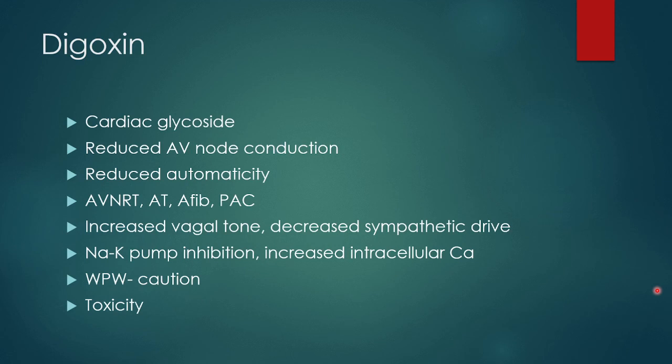For toxicity, the medication first of all should be discontinued and electrolytes should be corrected. If an atrial or ventricular arrhythmia is happening due to the toxicity, then you can use drugs like lidocaine, a ventricular stabilizer. Atropine or a temporary pacemaker can be used to treat bradycardia or AV block. And again, digoxin antibodies are always there to bind digoxin in such cases.